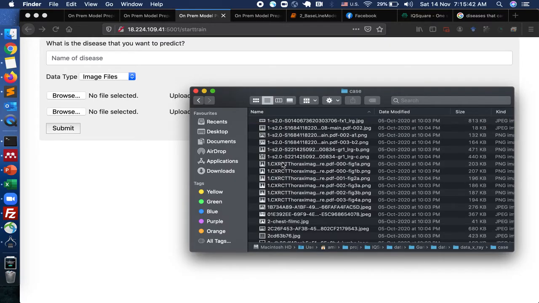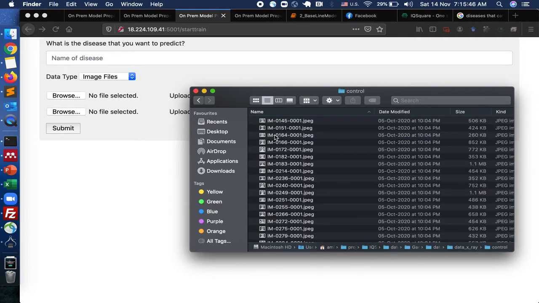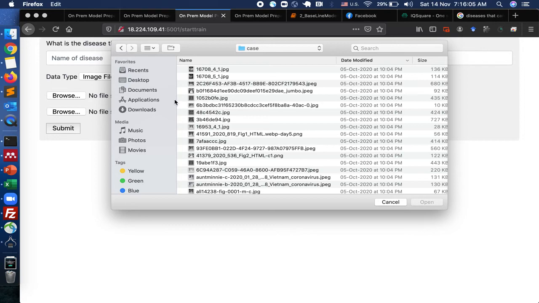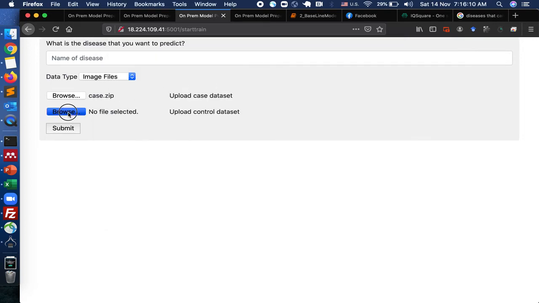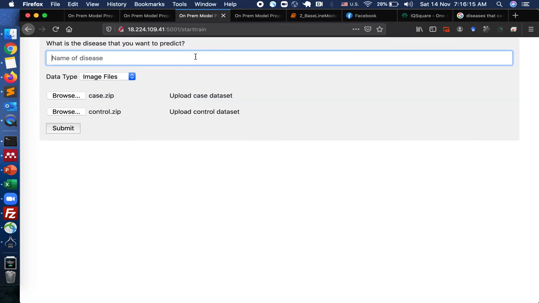Say you have a set of x-rays in your local machine, and you want to put them to good use. You want to train a model that automatically detects whether an x-ray shows the prevalence of the disease or not. All you need to do is zip the existing images into two files, one containing the images of infected x-rays, the other containing the images of the non-infected ones. Next, you need to upload them to the application. So you choose the ones which are infected and you choose the ones which are non-infected. You give the name of the disease